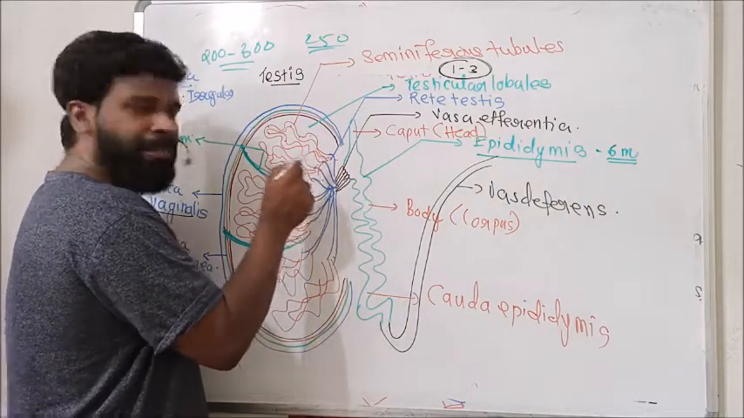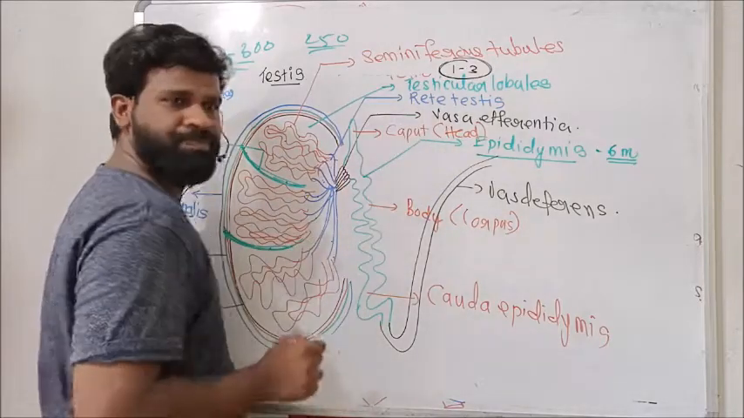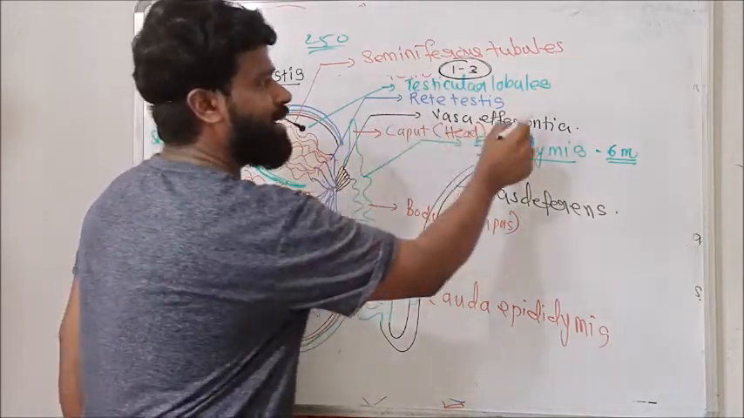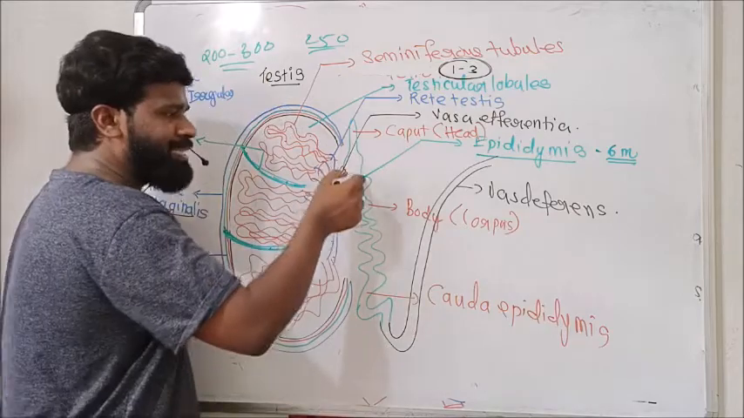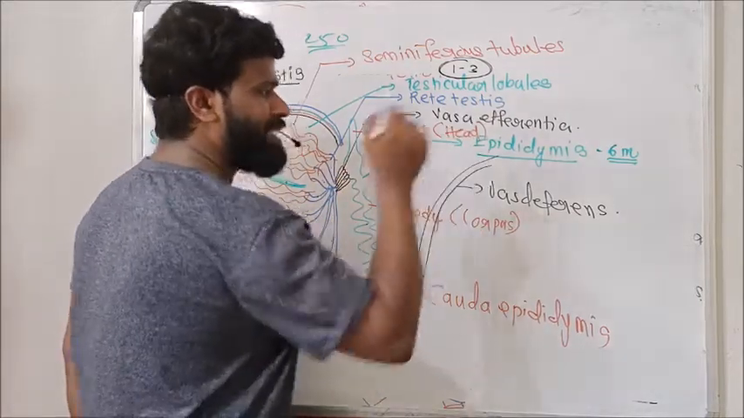Then these seminiferous tubules open to a duct called rete testis. This rete testis opens to another duct, vasa efferentia. This vasa efferentia opens to epididymis. Epididymis leads to vas deferens.